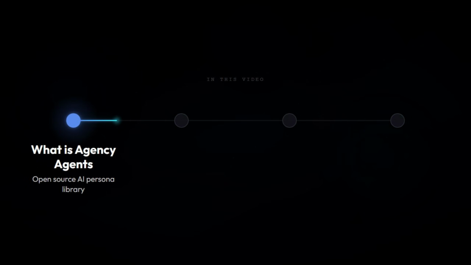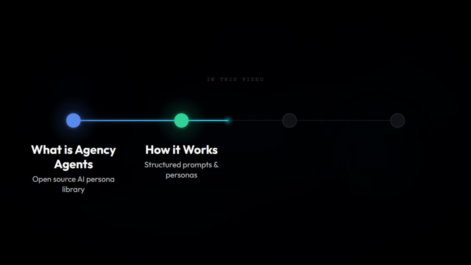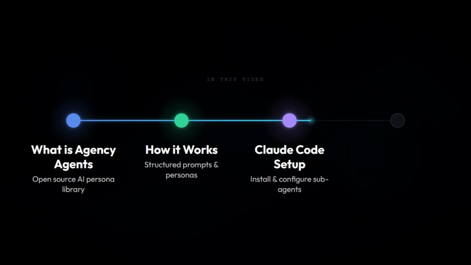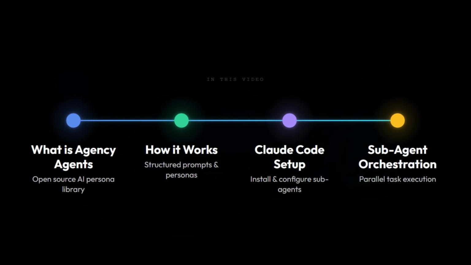Same model, same question. And I saw significant improvement in the response quality. In this video, we are going to cover what really it is, how it works, how to use it in Claude Code that turns them from static prompt files into actual working subagents that run in parallel, keep their own context, and even build memory across sessions.